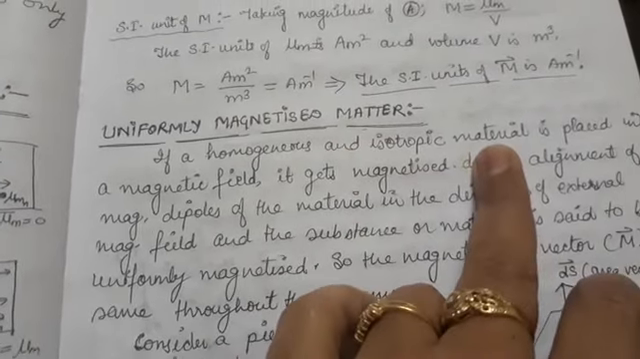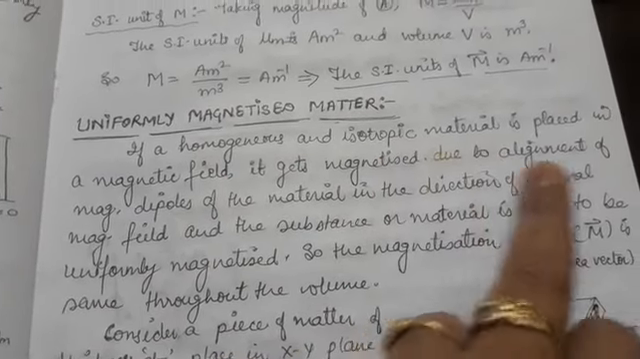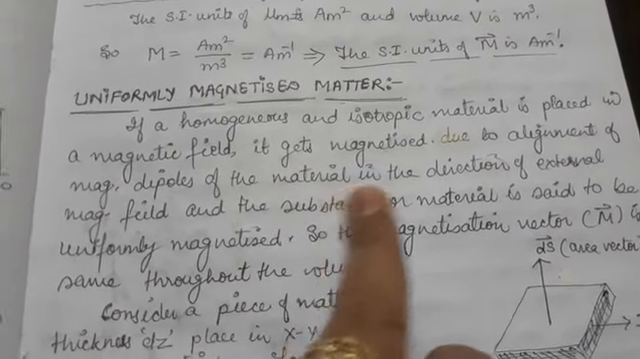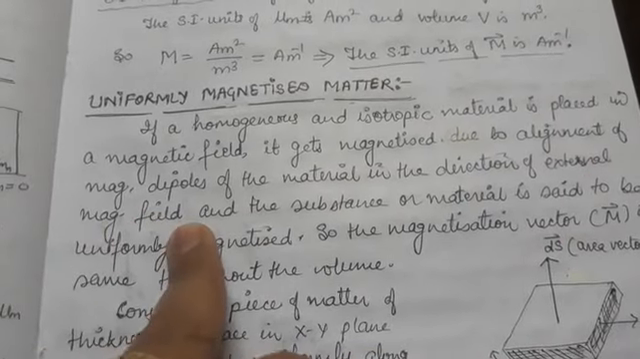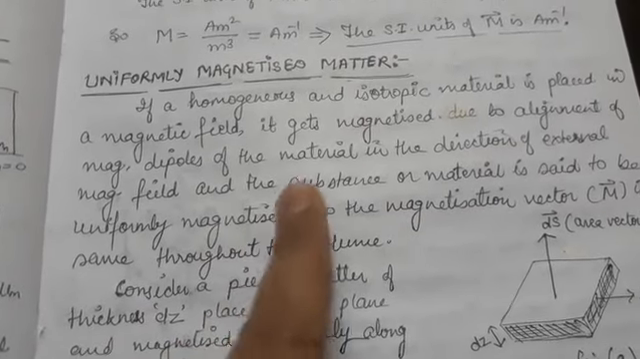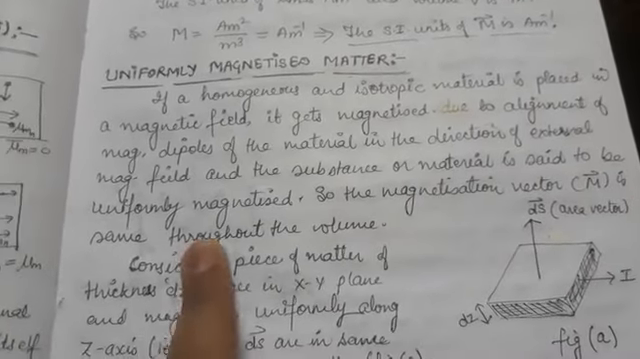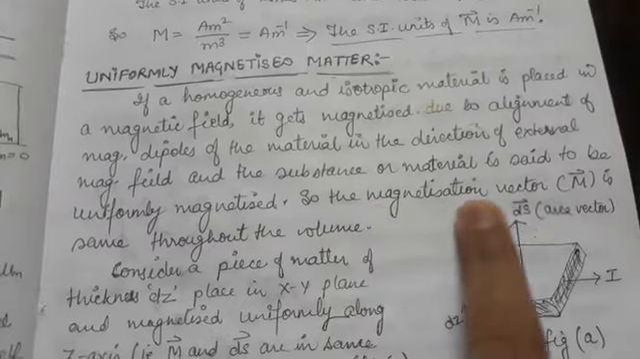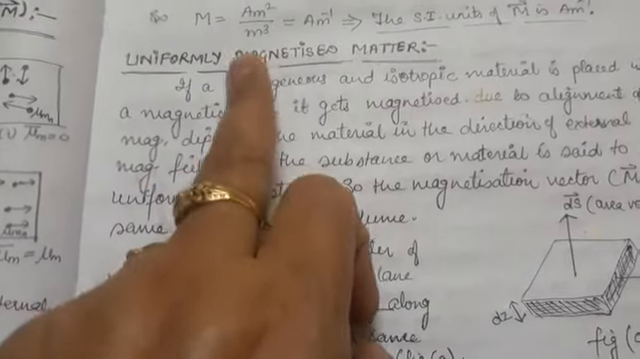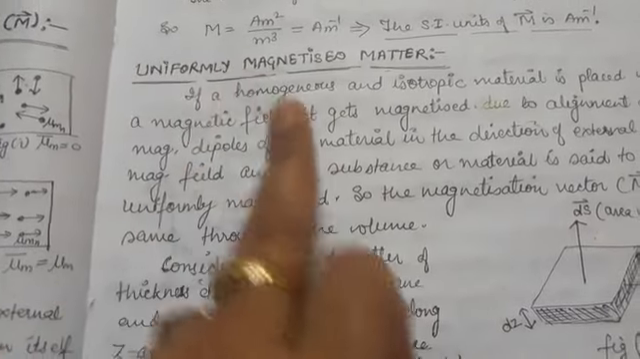So such a material, when placed in an external magnetic field, gets magnetized due to the alignment of magnetic dipoles, means small tiny atoms of the material, in the direction of the external magnetic field, and the substance or material is said to be uniformly magnetized. For such a material, the magnetization vector M is the same throughout the volume. That is why it is named uniformly magnetized, means there is a constant, uniform magnetization inside the material.